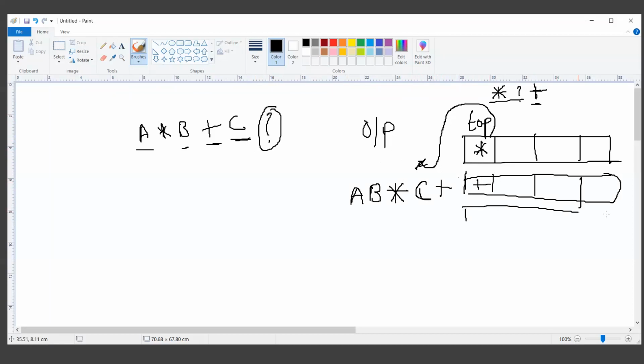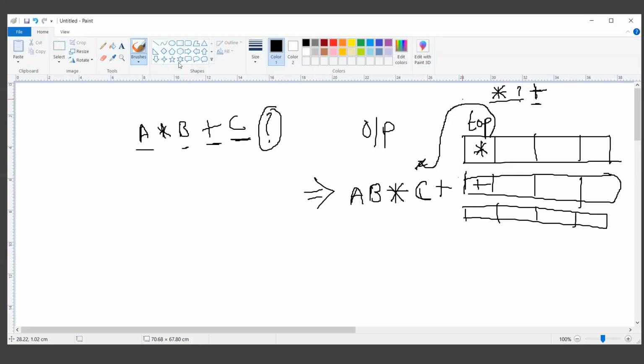And after removing this plus from the stack, the new state will be an empty stack. And this will be the perfect postfix conversion of the infix expression A star B plus C. So this is how we can use a stack. Let's tweak this a bit.